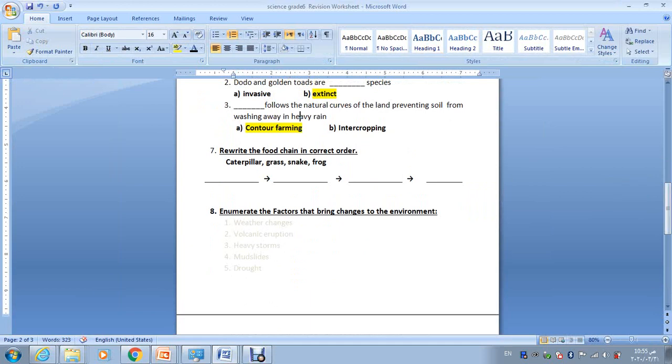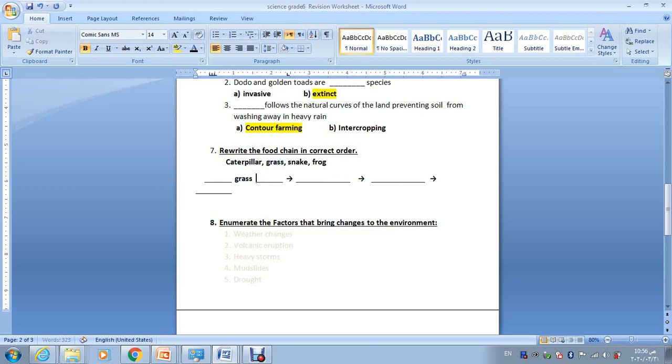Now this question asks you to rewrite the food chain in correct order. You have caterpillar, remember the caterpillar I showed you in the class, the pictures for it, and the grass and the snake and frog. If we want to start forming this food chain, we have to start with a producer, with a plant. So we will start with grass first, and then what eats grass?